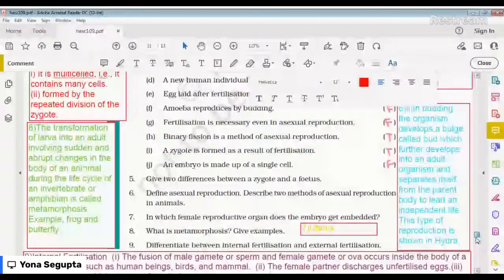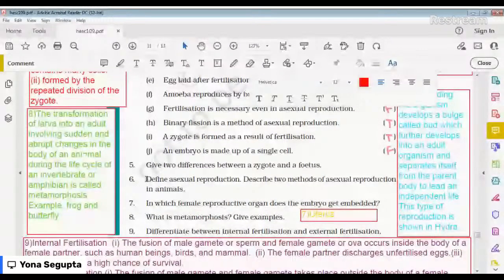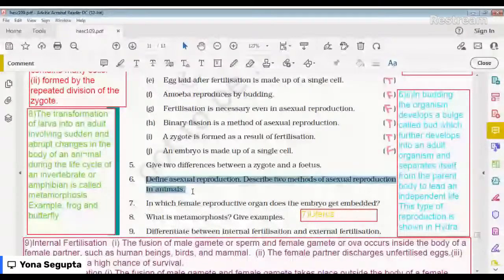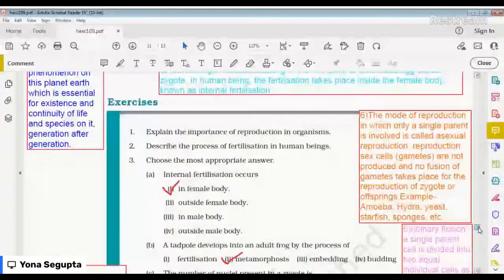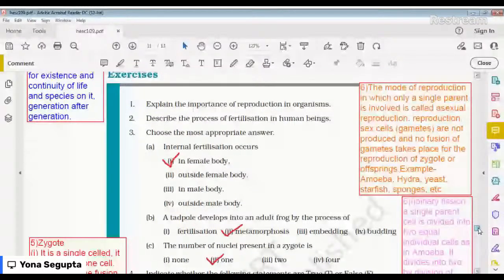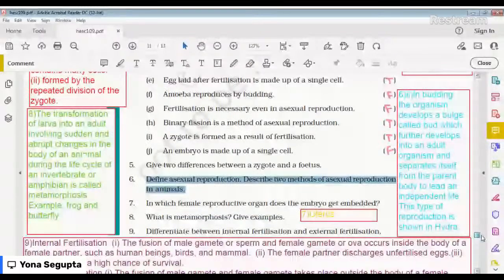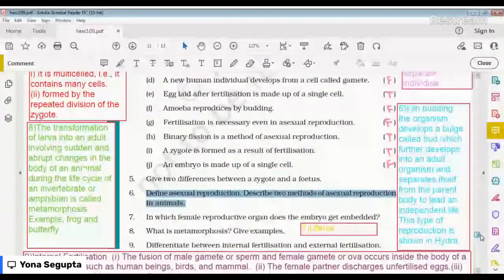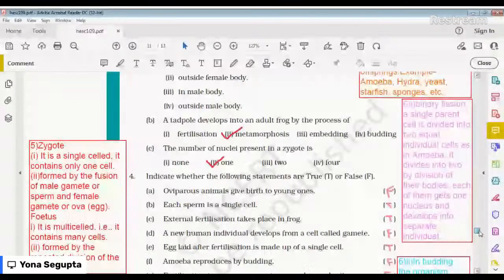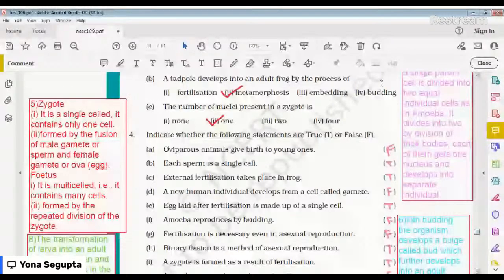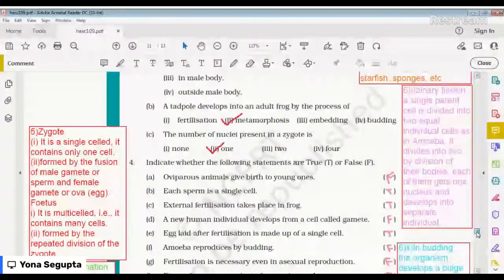Next is number 6. Read the question. Describe the asexual reproduction. Number 6 is this one. I didn't have any place to write, so this is the thing. The mode of reproduction in which only a single parent is involved is called asexual reproduction. Then it has a part question to describe two methods of asexual reproduction. The first one is binary fission and then budding. The binary fission is written in pink, you can see.